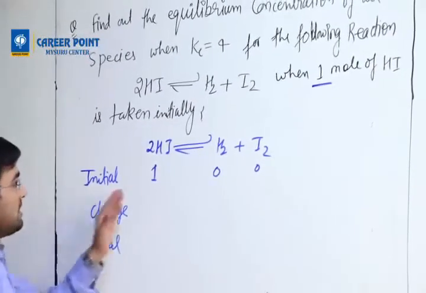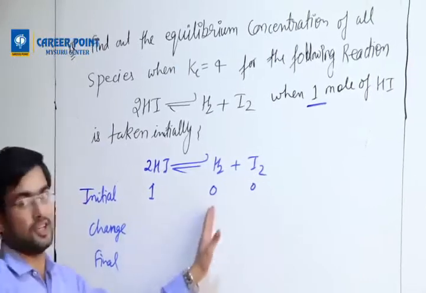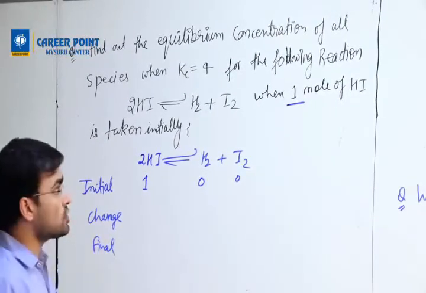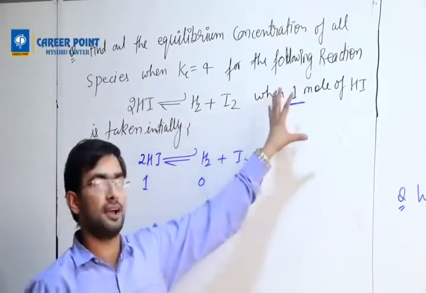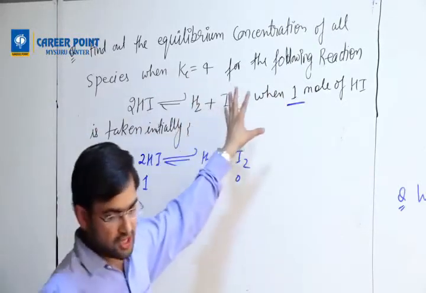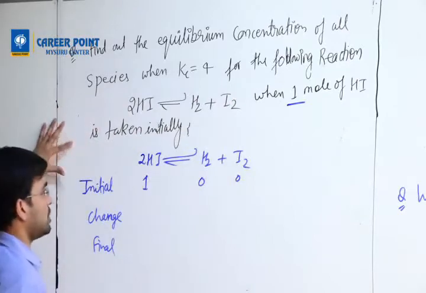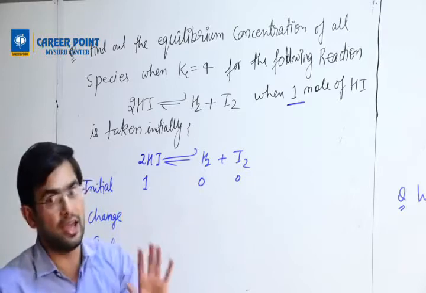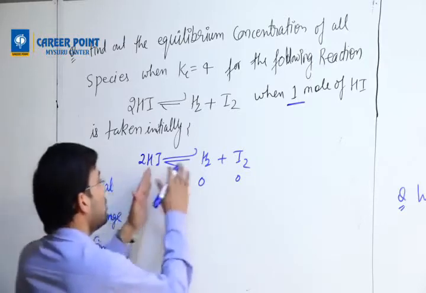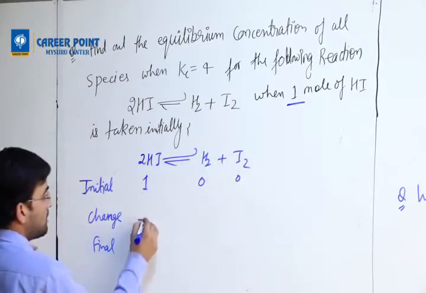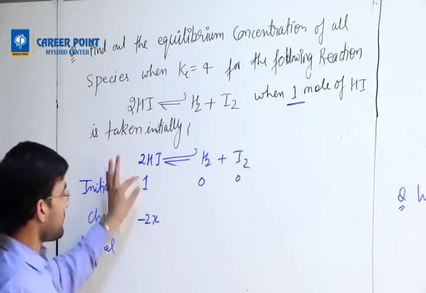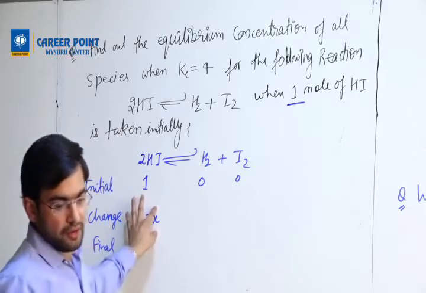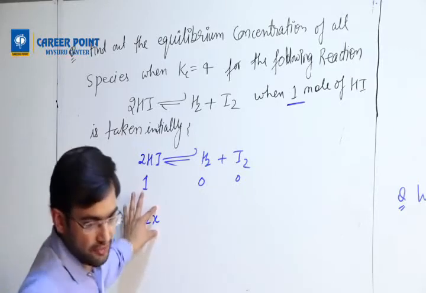Okay. Now initially it is given 1, 0, 0. Then there is going to be some change. In this reaction in the question, we don't know how much change it is. So we don't know the change, but the change will happen according to the stoichiometry of the reaction. What is the stoichiometry? 2 is to 1 is to 1. So I write minus 2x. X is unknown, which I want to find out. Once you are able to find out the x, that's all. We have done the job.